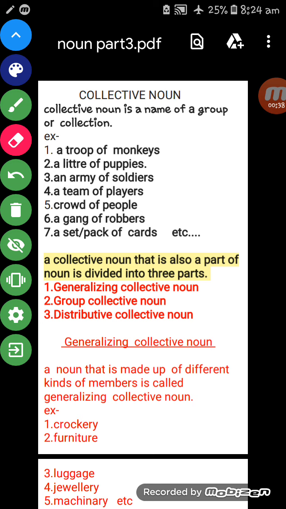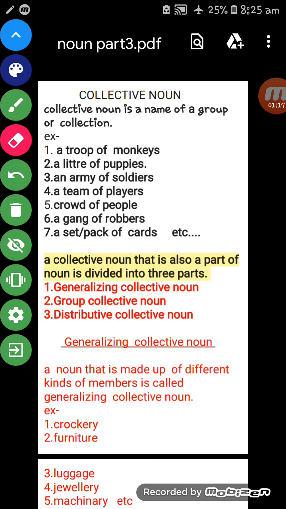So today we are going to start collective noun. What is collective noun? Collective noun is the name of a group or collection. Whenever we talk about collective noun, we must mention that we have to denote a group or a collection. For example, many monkeys in a group, so we will use the words troop of monkeys. It gives the meaning that there are many monkeys in a group.